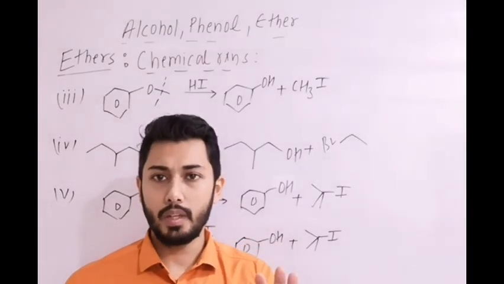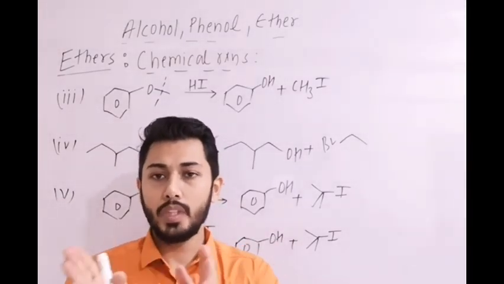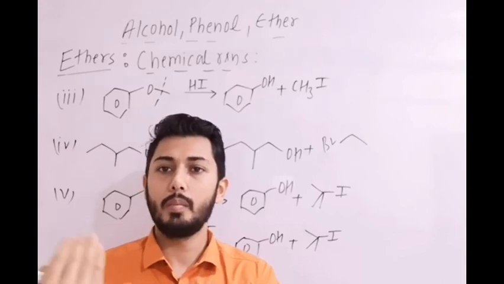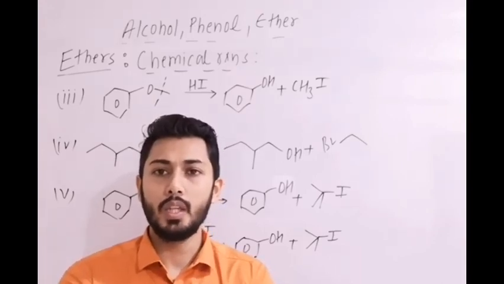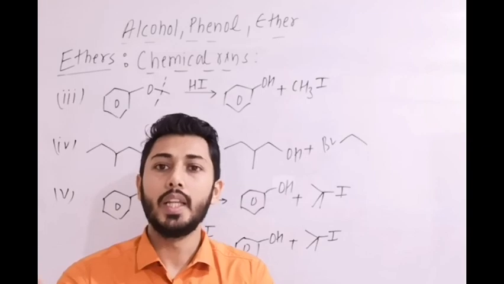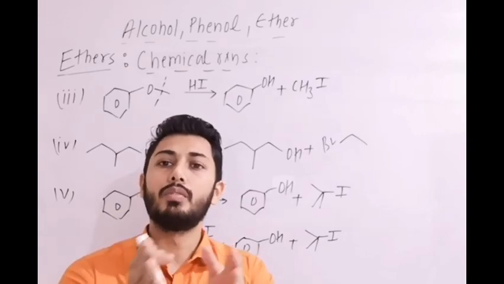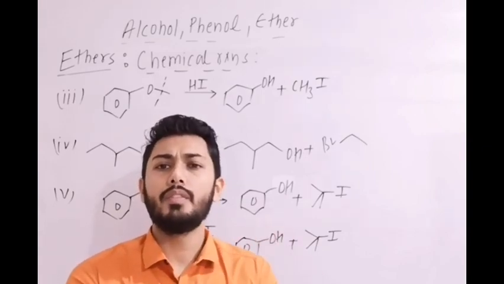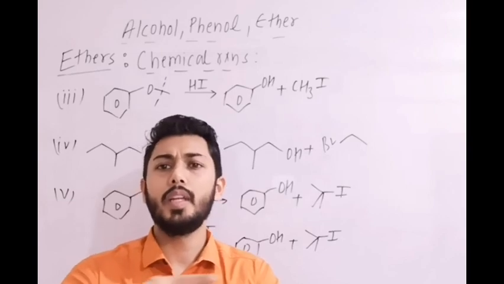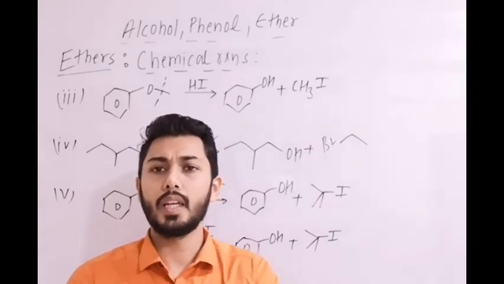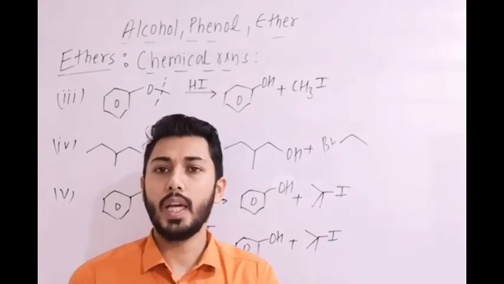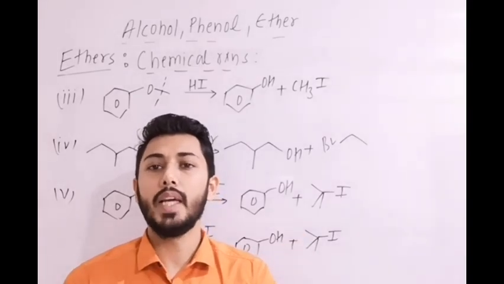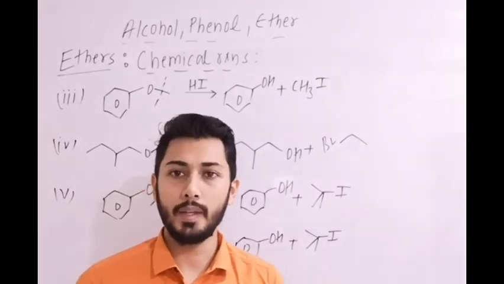If it is an SN1 reaction, then remember, if any of the R groups generates a stable carbocation like tertiary, then the mechanism will follow SN1. And if both are primary-primary, secondary-secondary, or primary-secondary, generating an unstable carbocation, then the mechanism will be an SN2 reaction. Okay.